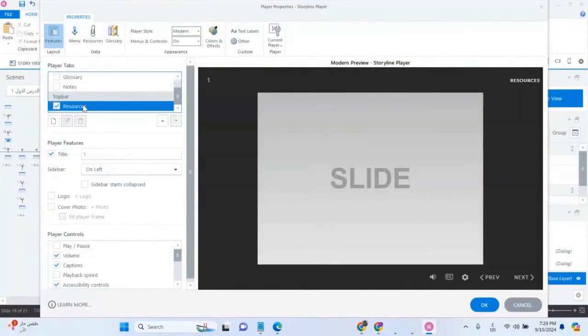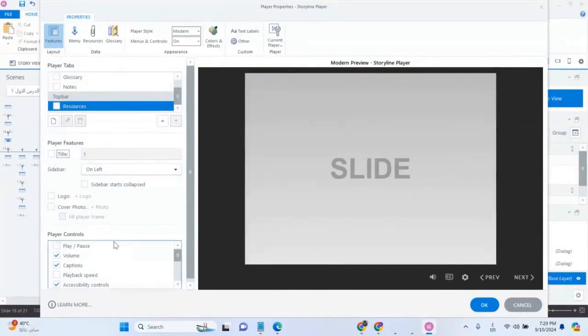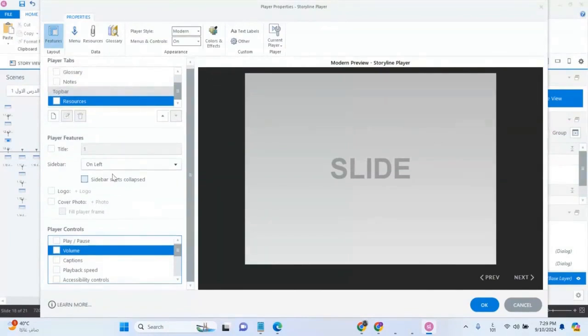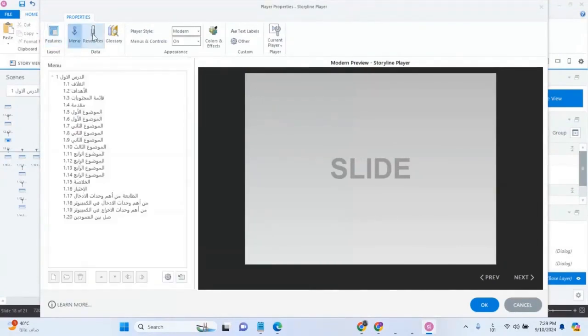All right, I don't want resources, I don't want the title, I don't want any of its buttons, I don't want any of that part. So I'm removing all its elements, leaving just the previous and next buttons here. The slide bar on the left? No, on the right. The Arab guy said that it hid everything. It hid everything. So I can work with the menu that's there.